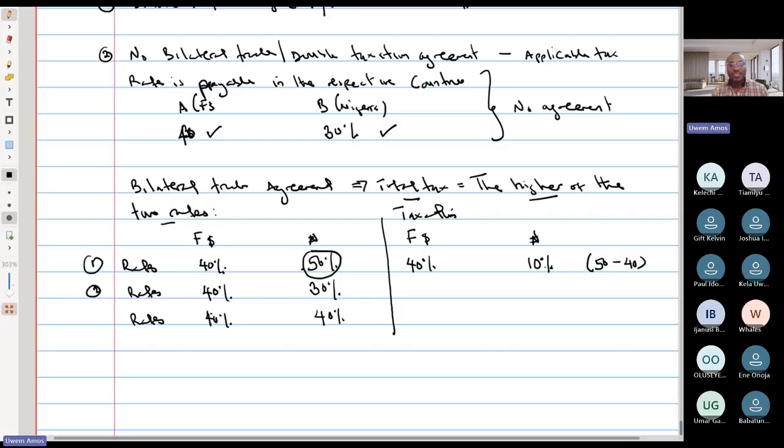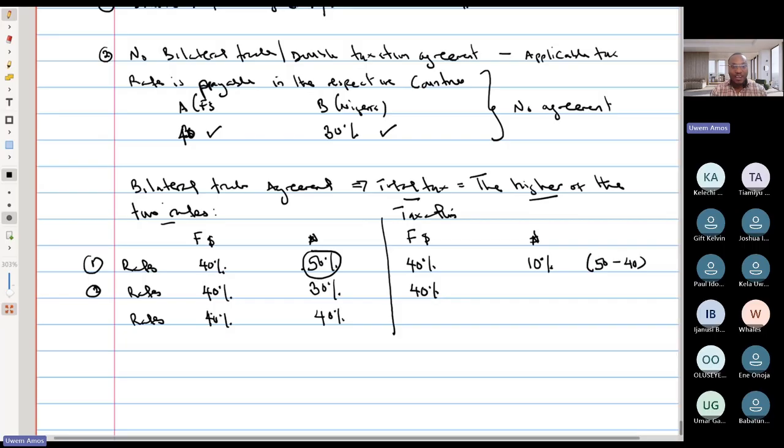Let's look at the second and the third scenario, and then we'll take questions, because I need you guys to get it right. Look at the second scenario. The tax rate in the foreign country is 40. The tax rate in your home country is 30. You will always pay tax first where you make your investment. So you go ahead and you pay the 40%.